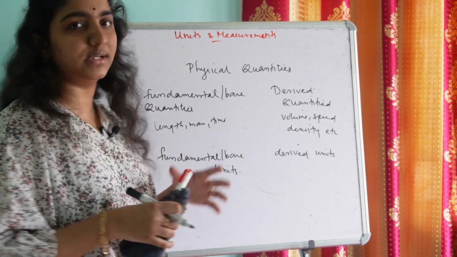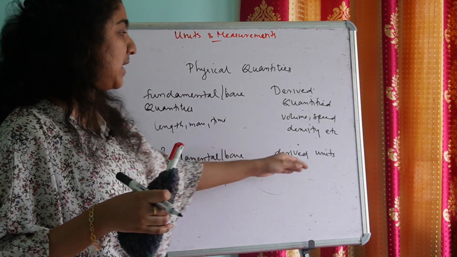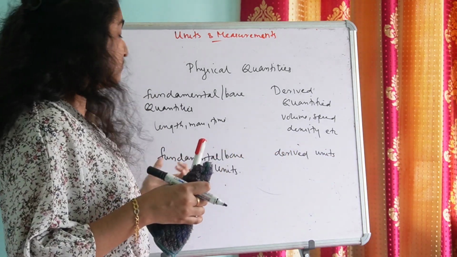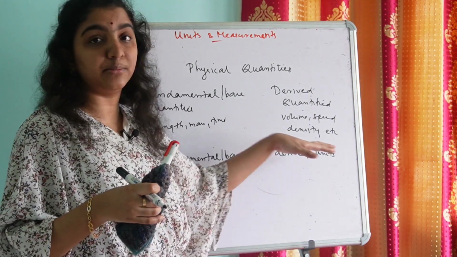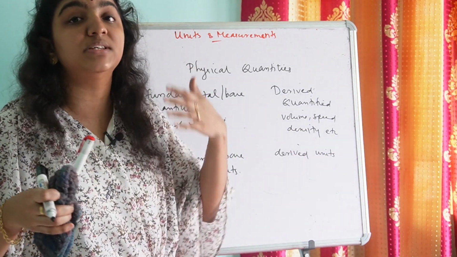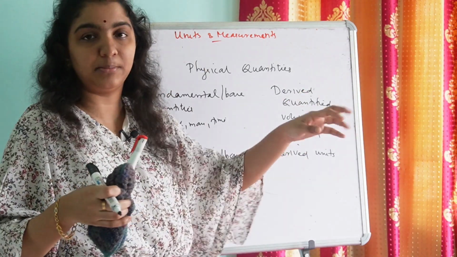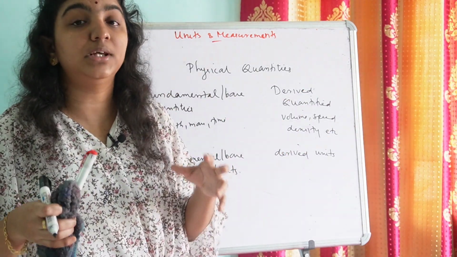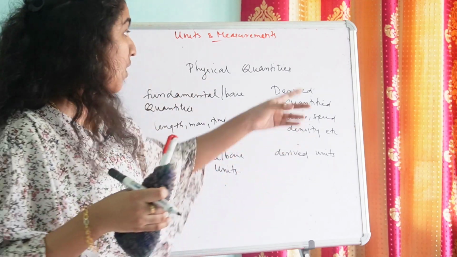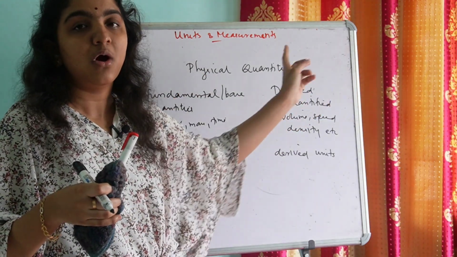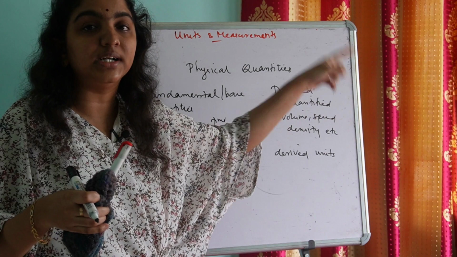For the time being, just understand that derived units can be derived from the units of the physical quantities on which the respective derived quantity depends.